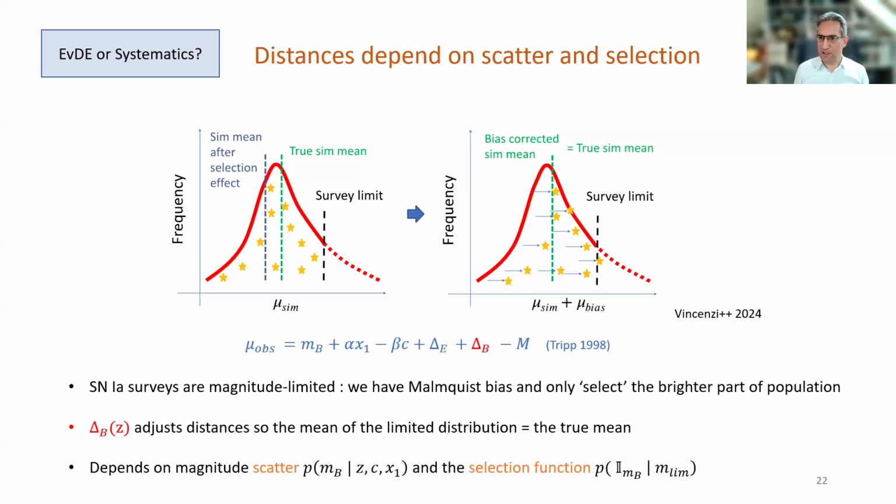Now we can calculate that difference through simulations, and the bias correction adjusts all of the supernovae in that particular bin so that the observed mean matches the true mean. That bias correction is of course a function of the width of the scatter of a distribution, and also the particular selection function, specifically the limiting magnitude of a survey and other factors.